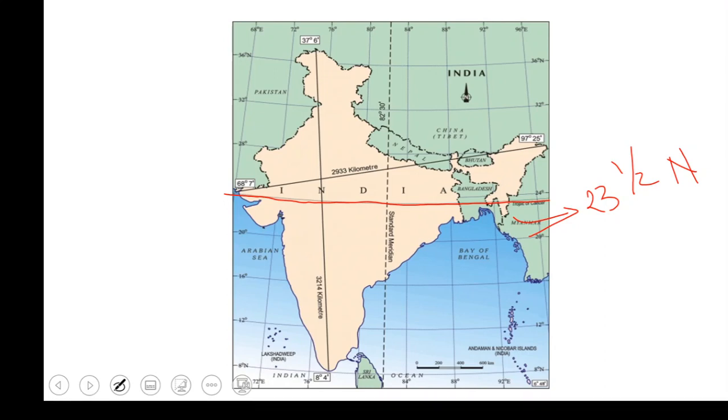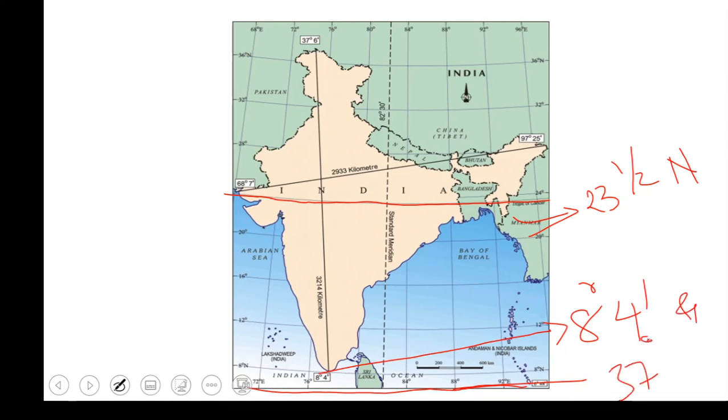Done. So the equator is somewhere here. What is the extent of India? If you see the latitudinal extent, what are the latitudes in between which our country lies? That might be one of the questions. The answer will be 8 degrees 4 minutes and 37 degrees 6 minutes. So this is the latitudinal extent of our country. If we talk about latitudes, this was how it was spread.